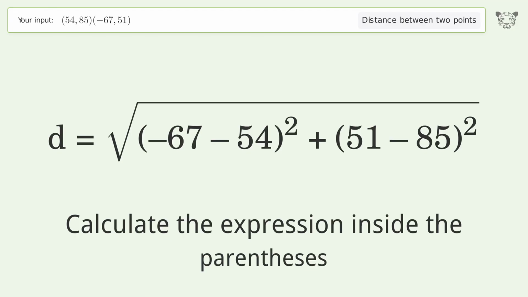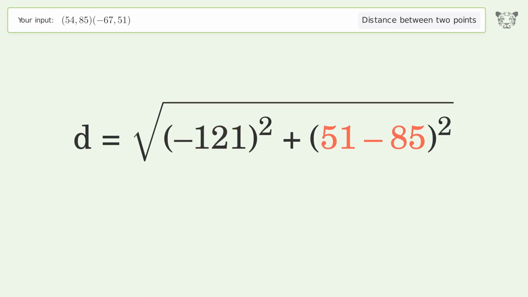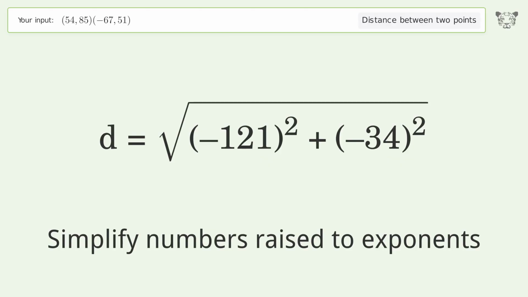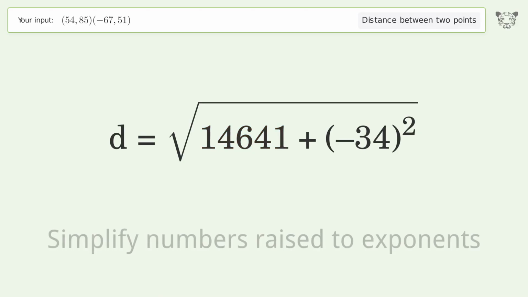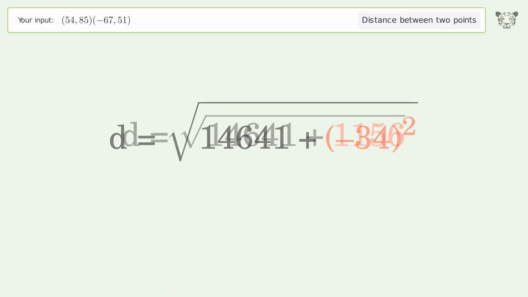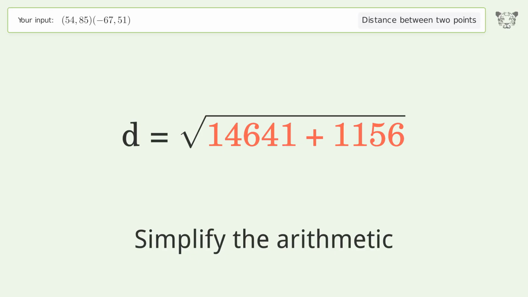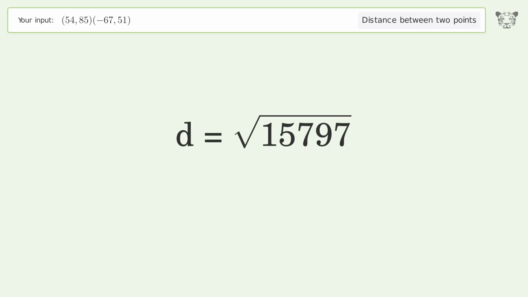Calculate the expression inside the parentheses. Simplify numbers raised to exponents. Simplify the arithmetic. And so the distance between the 2 points is the square root of 15,797 or 125.686.